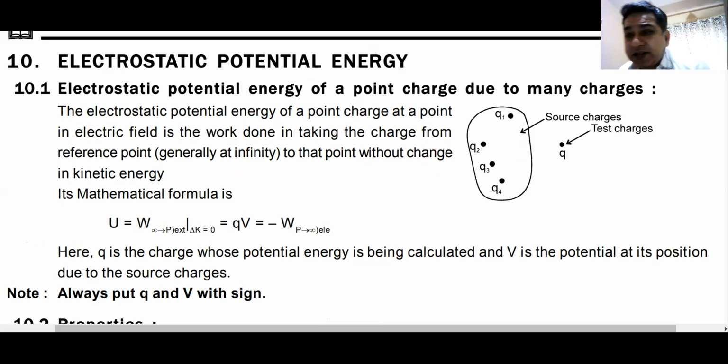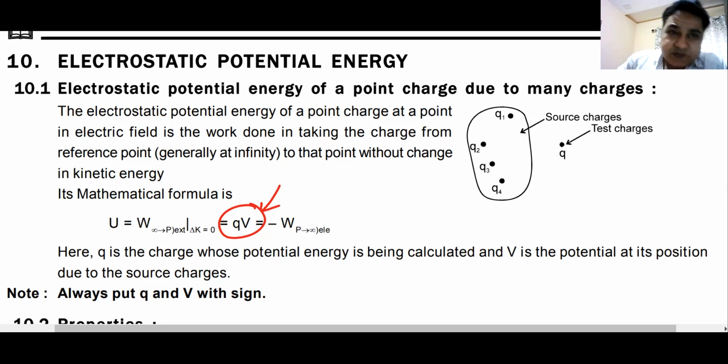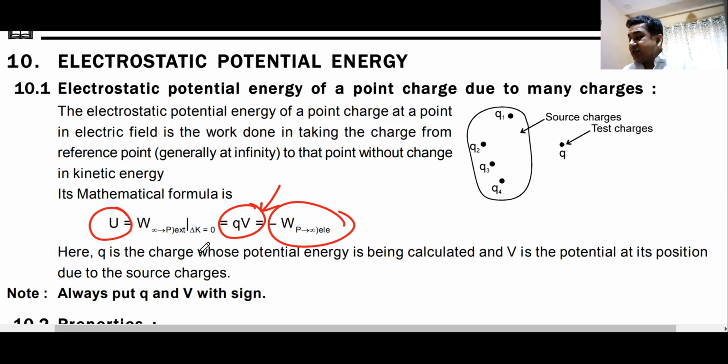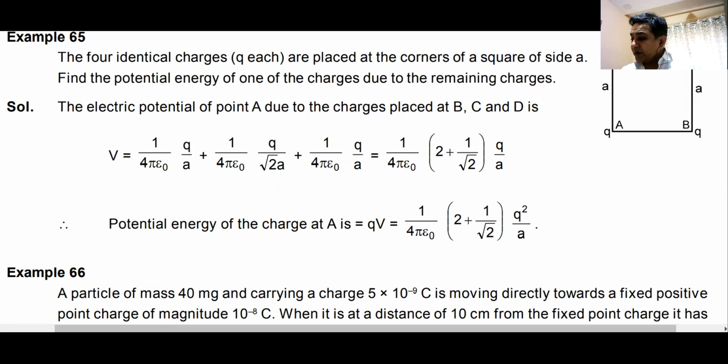Then you have electrostatic or gravitational potential energy. You multiply the charge with the potential, or charge with the potential difference, or mass with the potential difference. You get the value of potential energy or change in potential energy. Now, these types of questions will always be about what is the potential energy of the system. For example, in this example number 65, what is the potential energy of this system? How will you calculate the potential energy of this system or any system of charges?